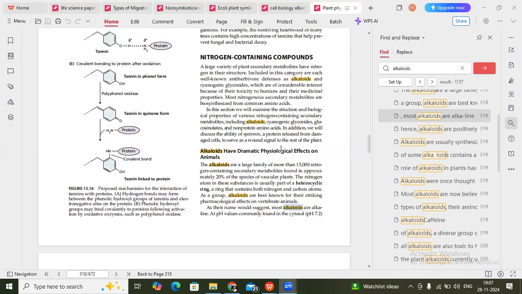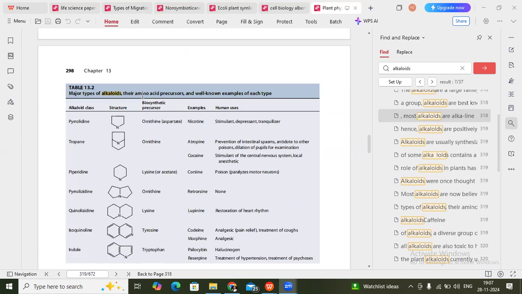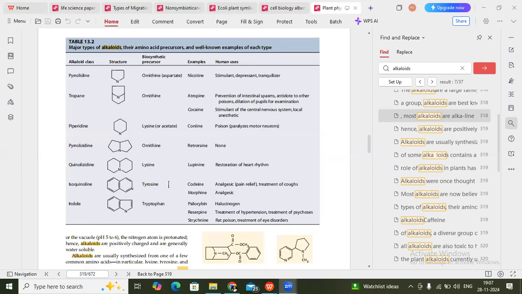When we come to the structures of alkaloids, you can see major types of alkaloids and their amino acid precursors. You can see nicotine is present but not nickel. This is pyrrolidine, tropane, piperidine, indoles. These are all structures of alkaloids. None of these alkaloids, such as morphine and codeine, contain a nickel group. They contain nitrogen, not nickel.